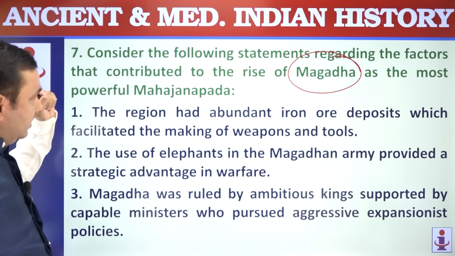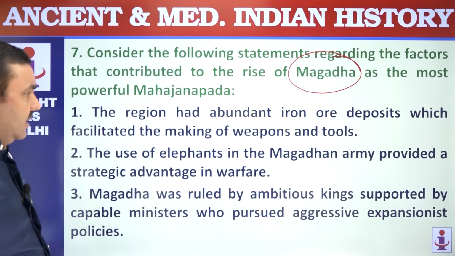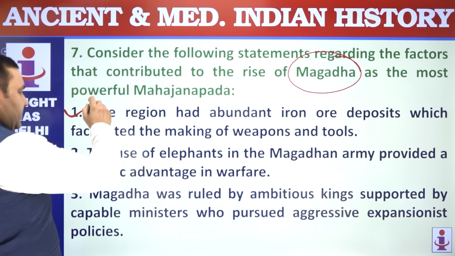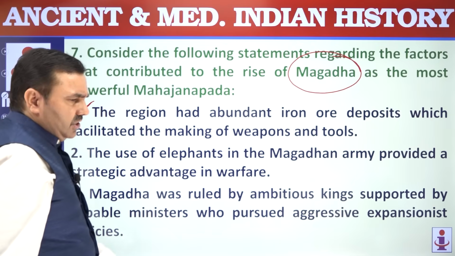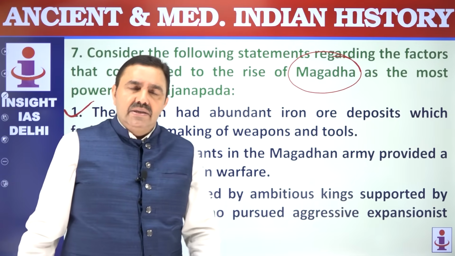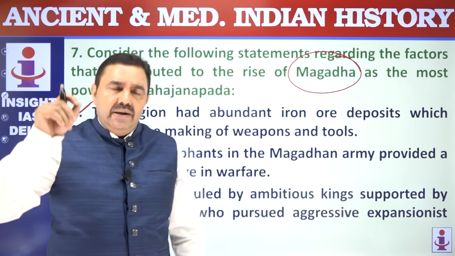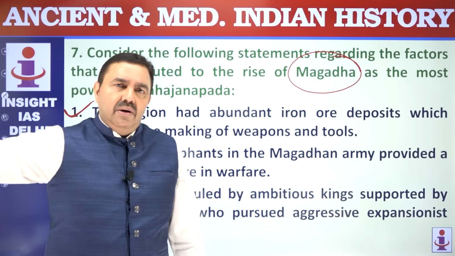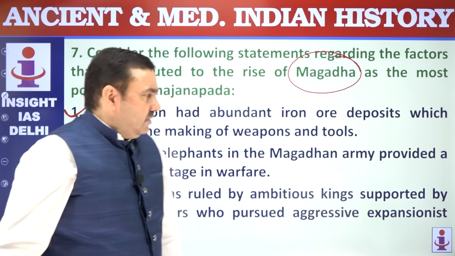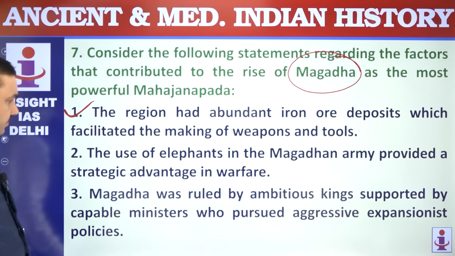Let us see. The region had abundant iron ore deposits that allowed Magadhan rulers to make iron weapons. That's correct, because iron weapons were like today's BrahMos missiles or today's Agni missiles. If you had iron-tipped arrow, it will travel long, it will have effective penetration power. So that way you have to see.